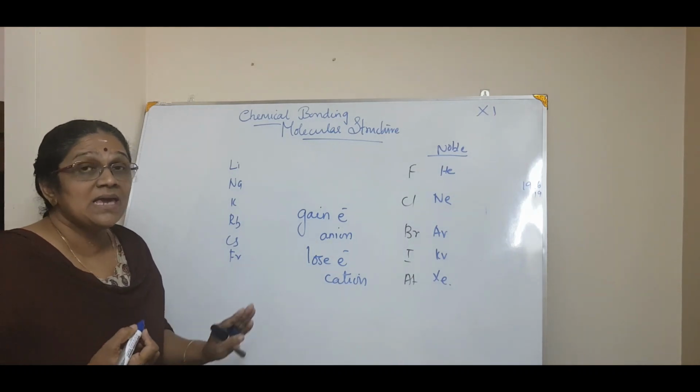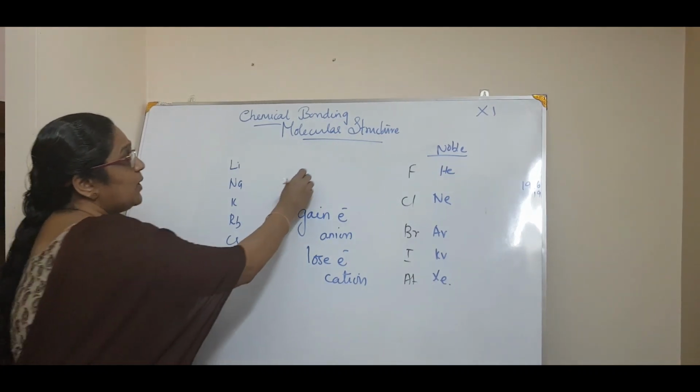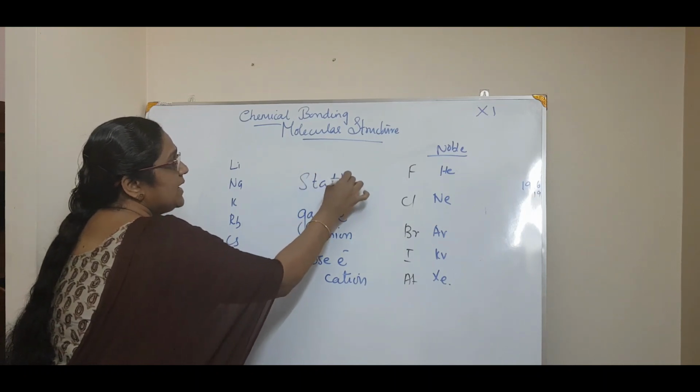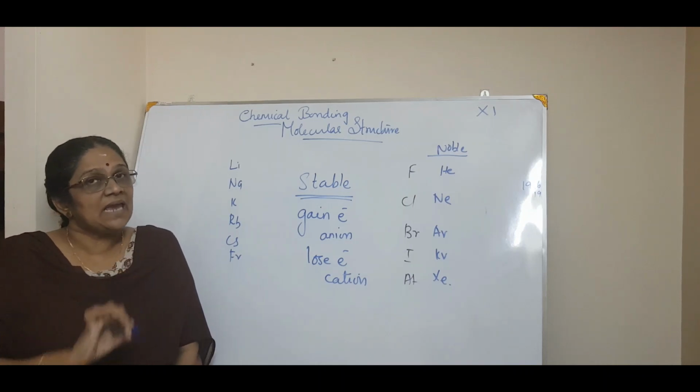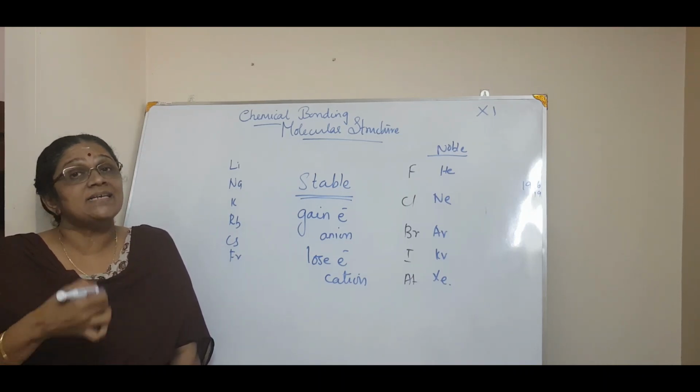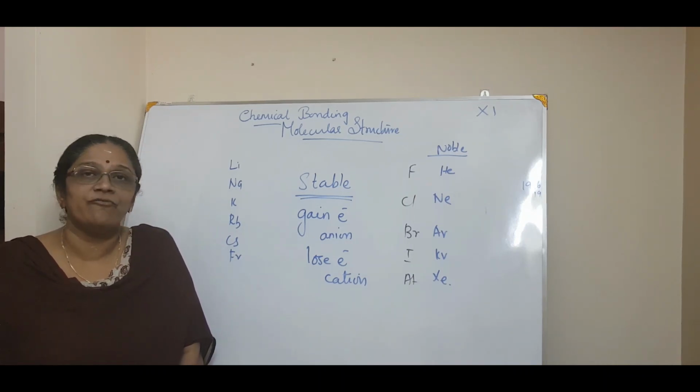They form a stable configuration. That was his third postulate. So by gaining or accepting the electrons, all these elements, what happens? They attain a stable configuration.